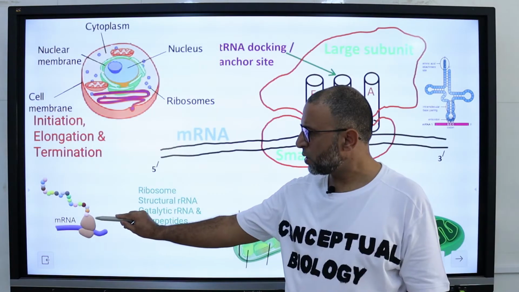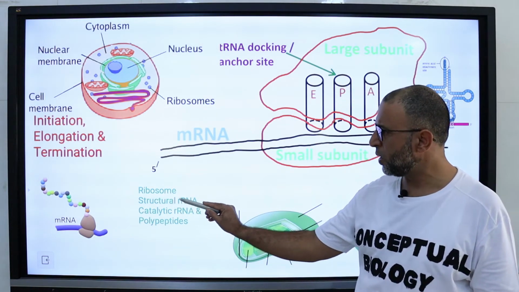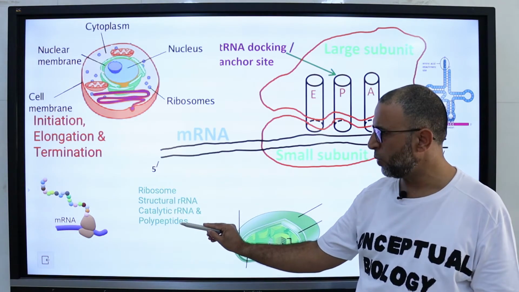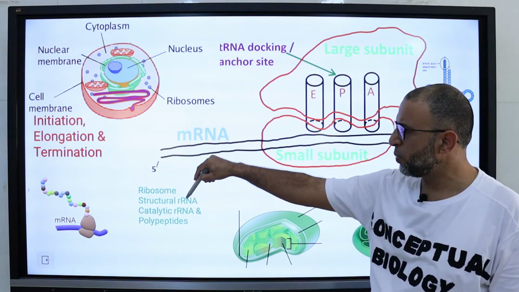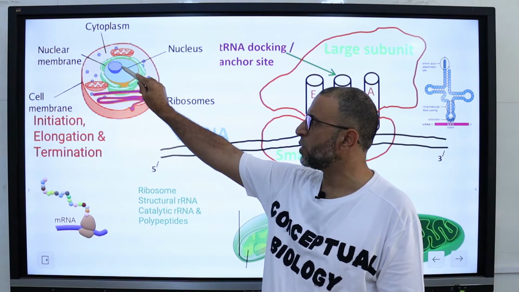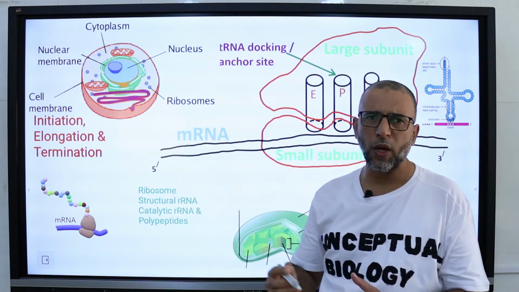A ribosome is a complex macromolecule that is composed of structural ribosomal RNA and catalytic ribosomal RNA with polypeptide chains. In eukaryotes, the synthesis and assembly of ribosomal RNA takes place inside the nucleus in the nucleolus. The nucleolus is known as the factory of ribosomes.